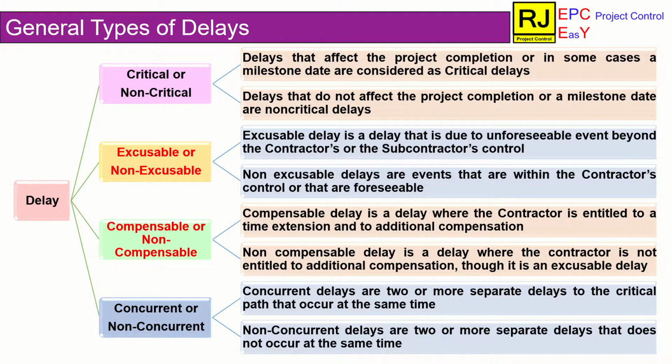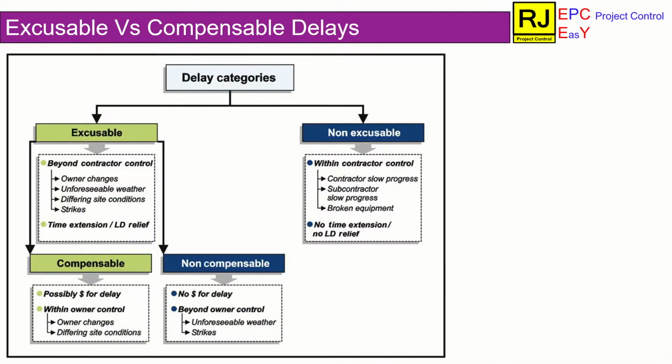It is two or more separate delays that occur in different timelines. Out of these four groups of delays, the second and third types have a close relationship, which is explained on the next slide of this video. The relationship between excusable and compensable types of delays is one of the important aspects of delay analysis.